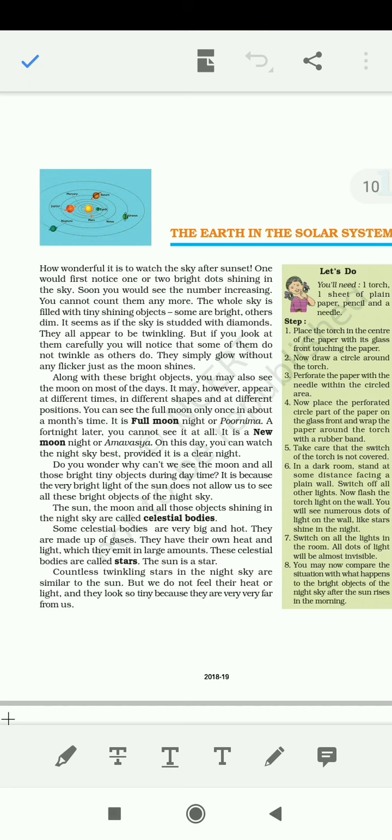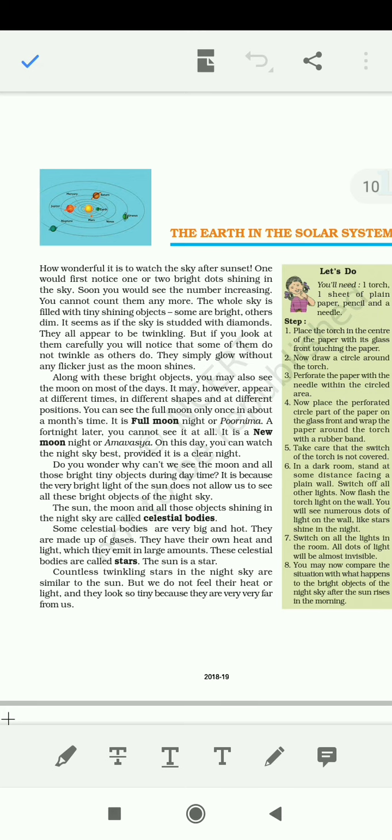First we will move toward the stars. What are stars? Stars are very big and hot celestial bodies made up of gases, and which have their own heat and light. This is quite an important phrase. You all have to learn it, that they have their own heat and light. So our moon is not a star, but the sun is a star. The sun is actually our nearest star and the biggest star of our solar system. Our system is called solar because solar means it is related to the sun.